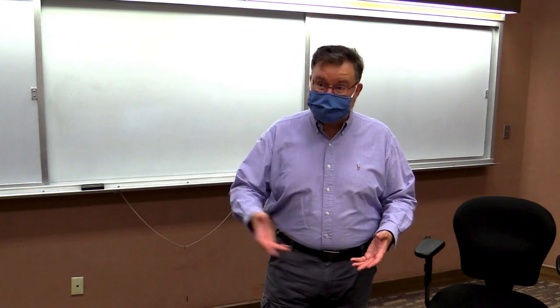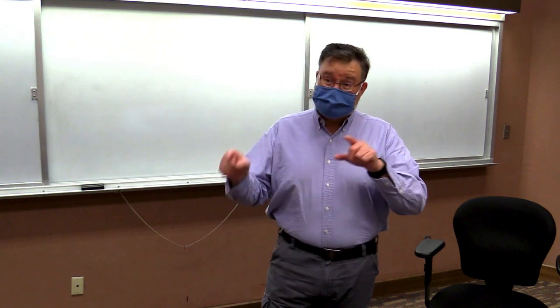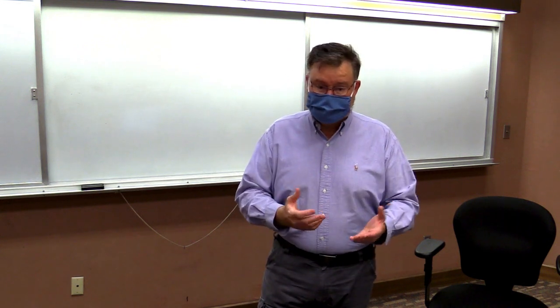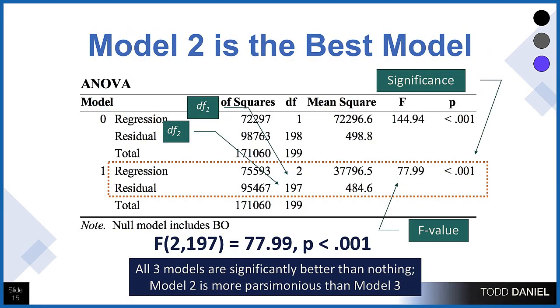We're going to take that out of the model, and we're going to return to the model that was the best, which was model 2. So what we want is a model that is parsimonious. In other words, it predicts the most amount of variability with the fewest number of predictors. And that is model 2. So we've selected model 2 as our best model.